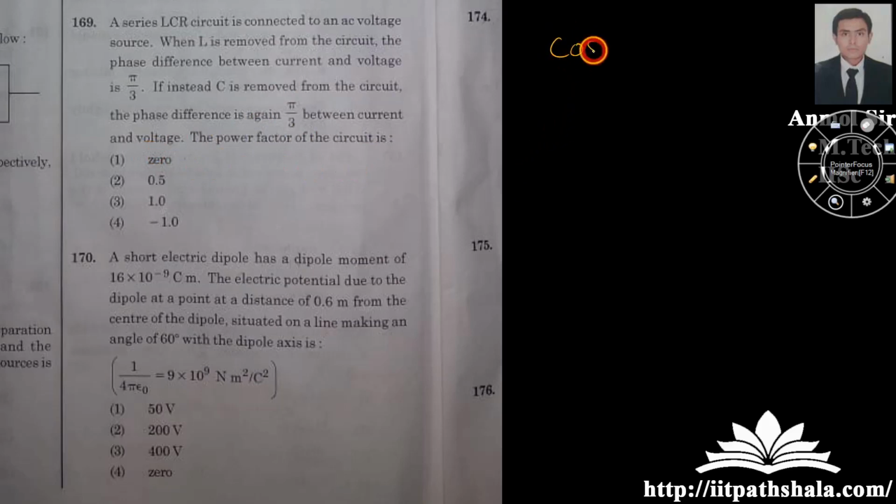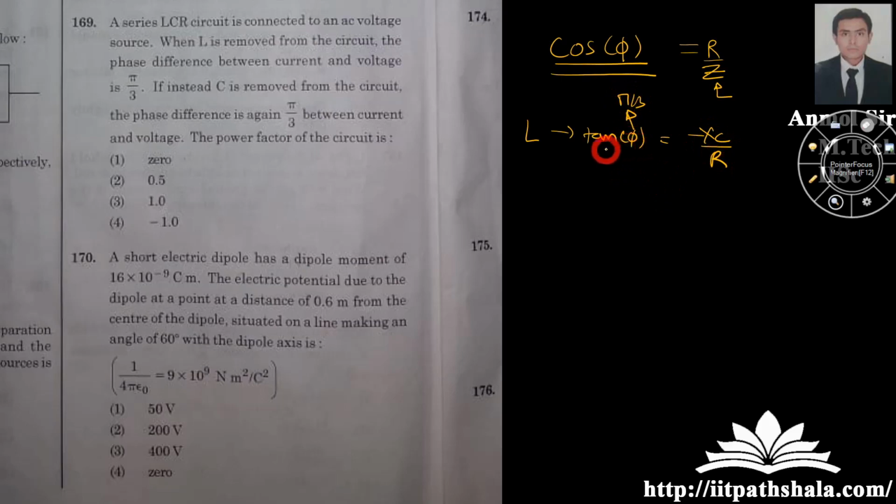Power factor is nothing but cos phi, and cos phi is nothing but R by Z. So I have to calculate the value of Z. Now R is the resistance, which I know. When I remove L, I have tan phi equal to minus XC by R, and phi is given as pi by 3. Put the value of pi by 3 over here, and you will land with XC equal to root 3 R.